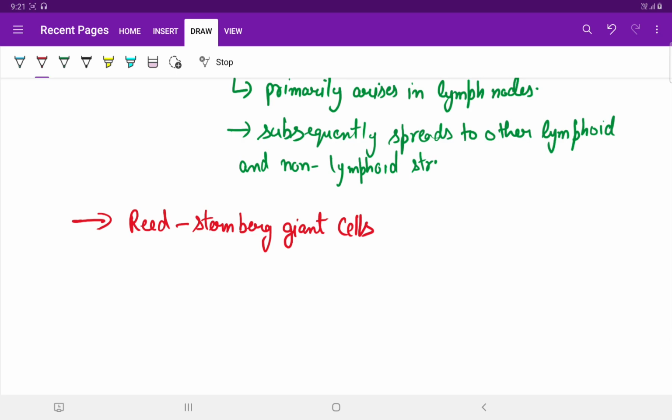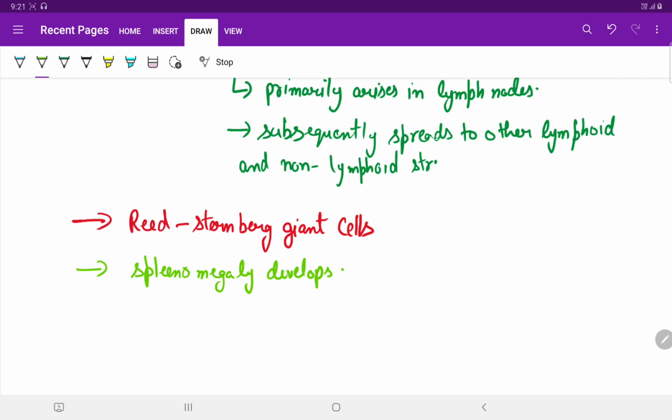Approximately half the patients develop splenomegaly, that is, enlargement of the spleen.